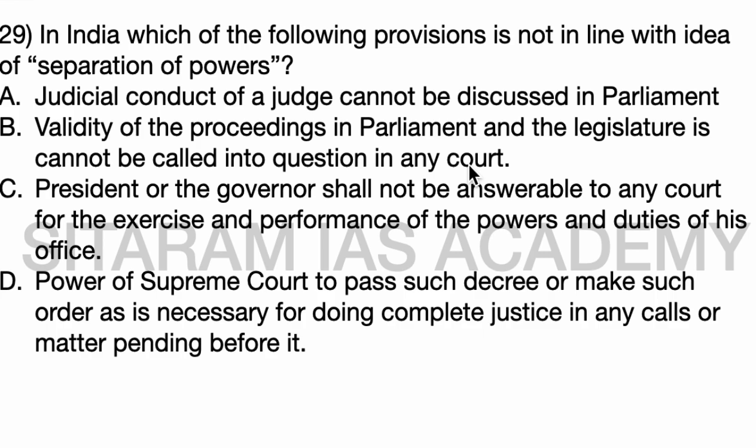matching the question. Coming to option C, president or the governor shall not be answerable to any court for exercise and performance of the powers and duties of his office. So here this comes under Article 361. Okay, under Article 361, president or governor shall not be answerable to any court for the exercise and performance of the powers and duties of his office. So this also respects the separation of power.